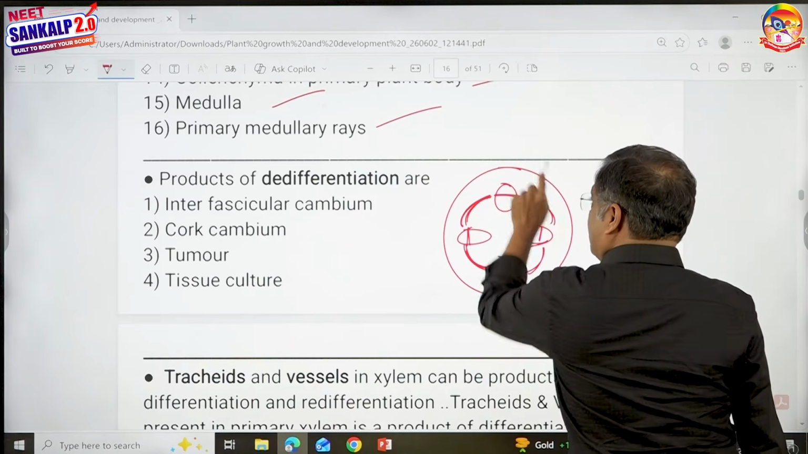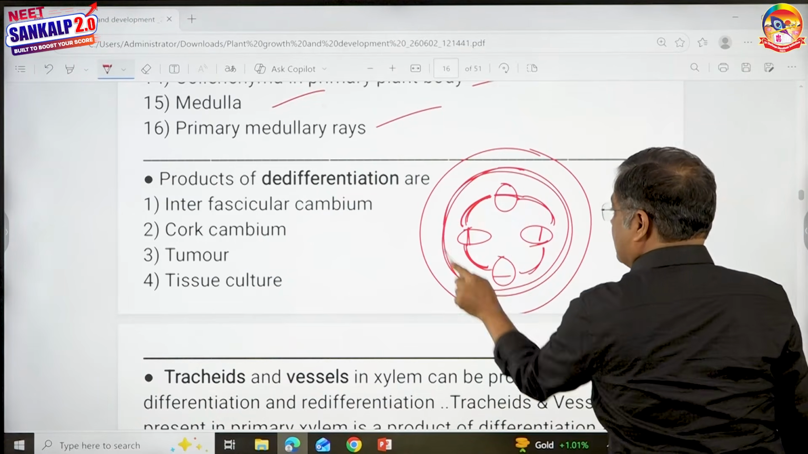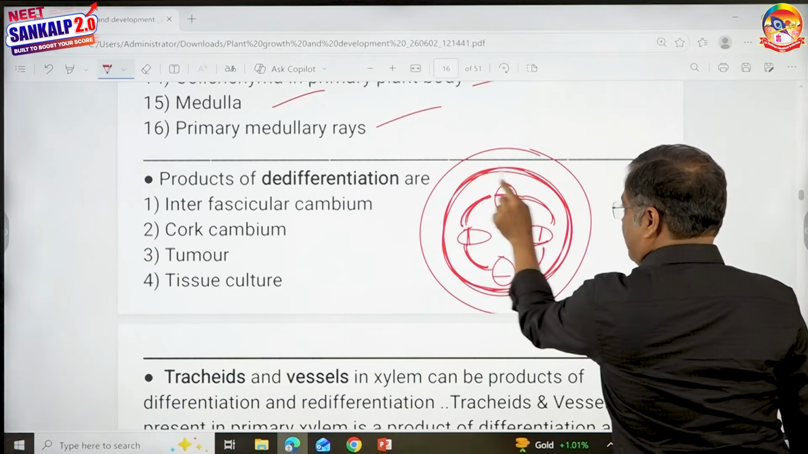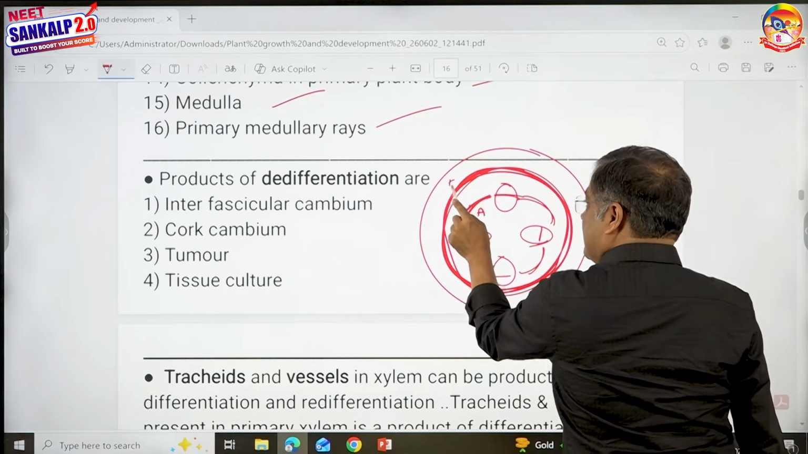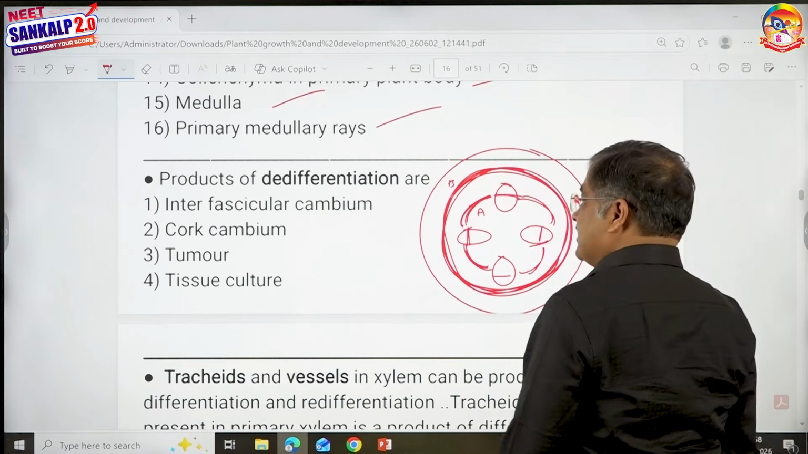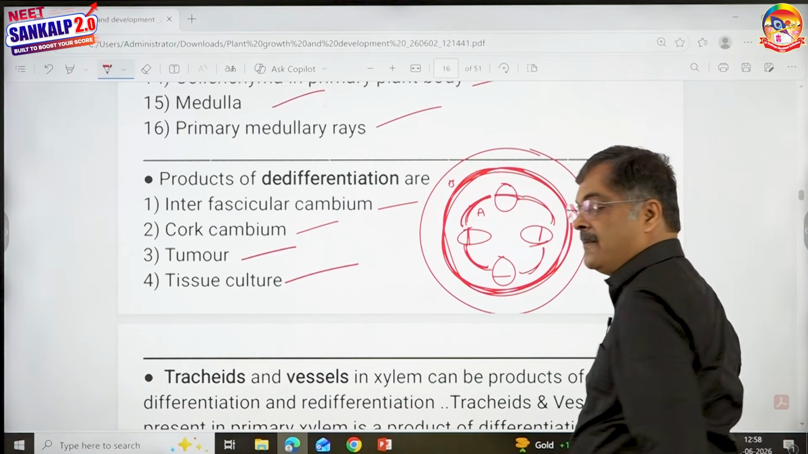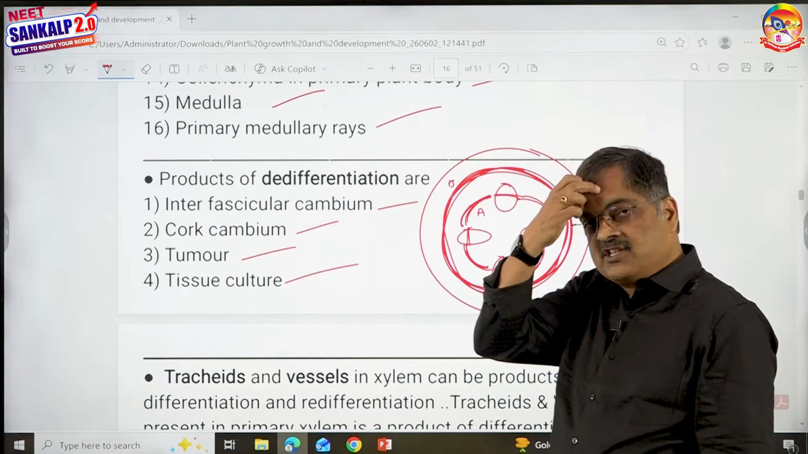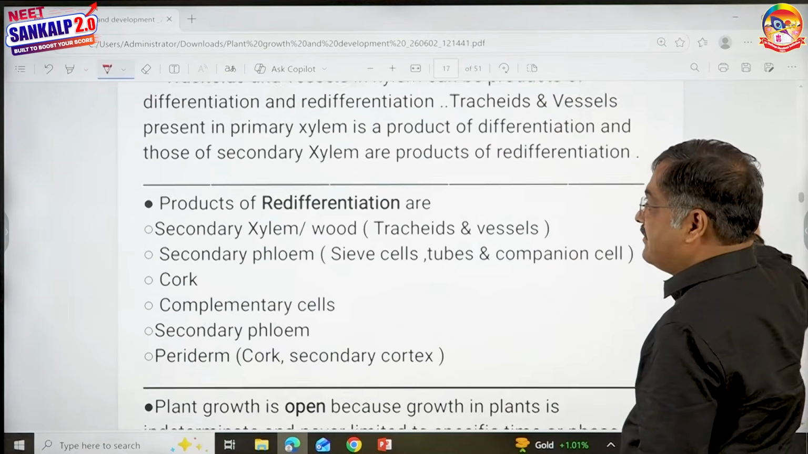And some of the cells, look here, some of the cells of cortex undergo dedifferentiation and give rise to cork cambium. So the cork cambium here and interfascicular cambium, these are the two examples of dedifferentiation. All right, interfascicular cambium, cork cambium, tumor formation, tissue culture, they're all the products of dedifferentiation. Then these are the products of redifferentiation.